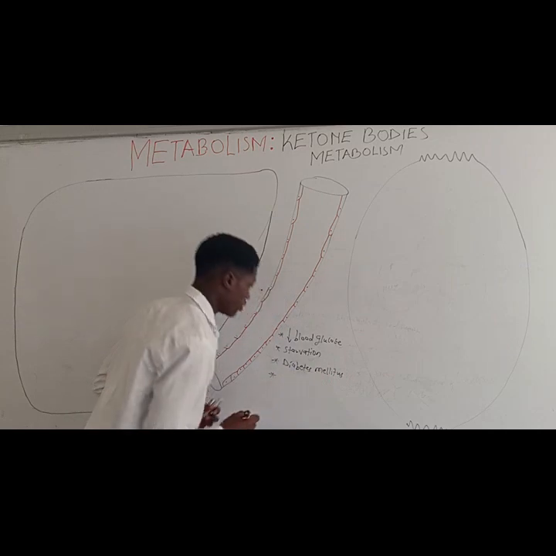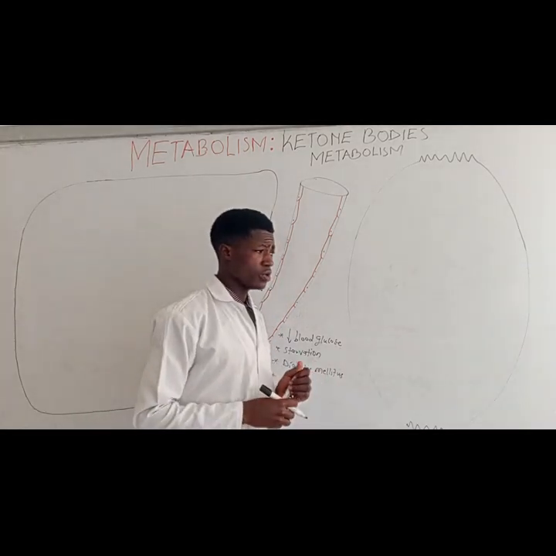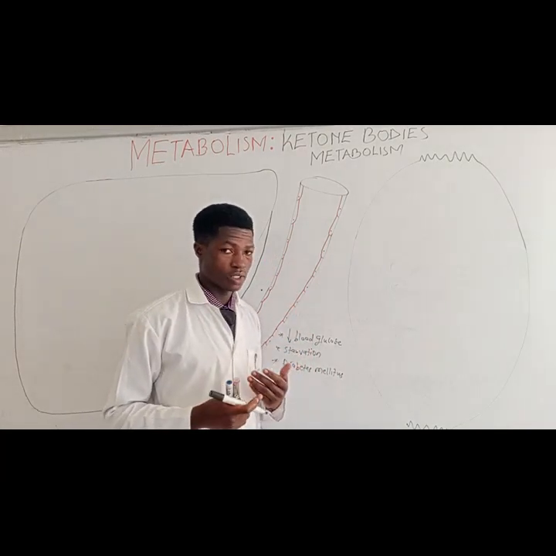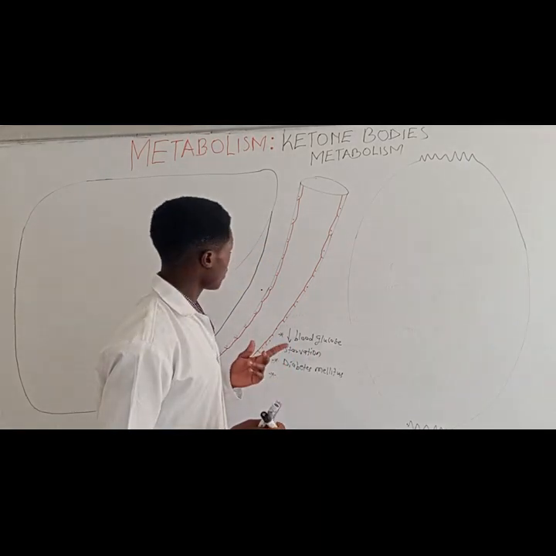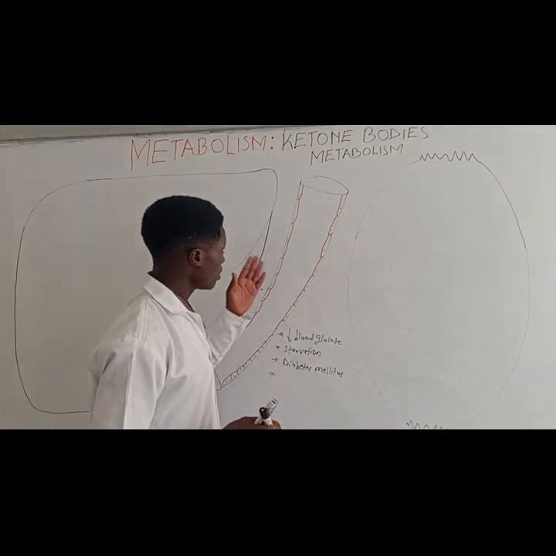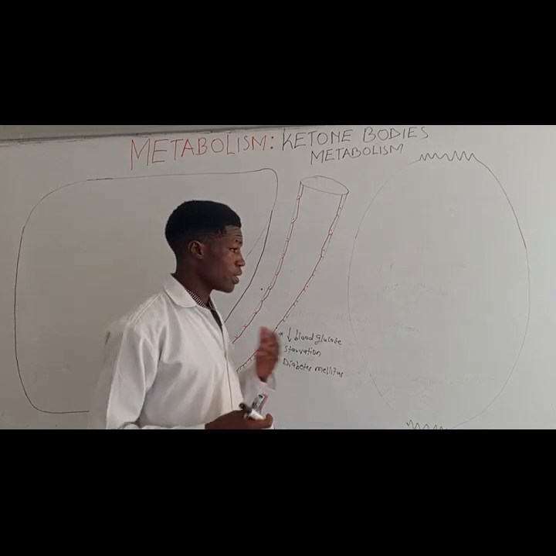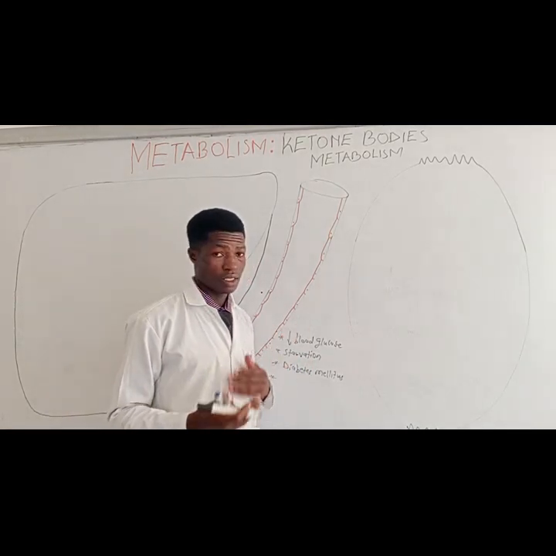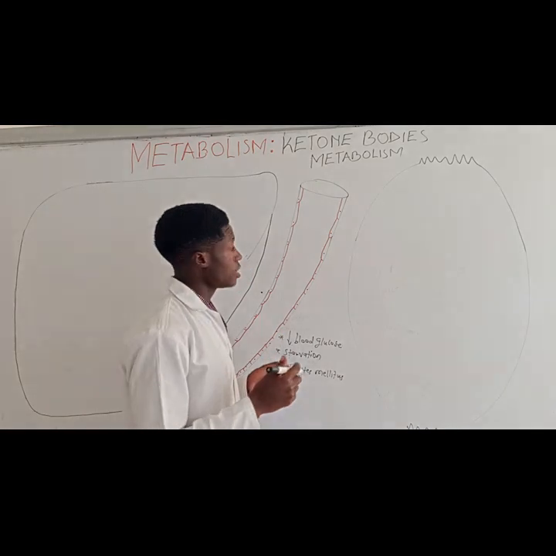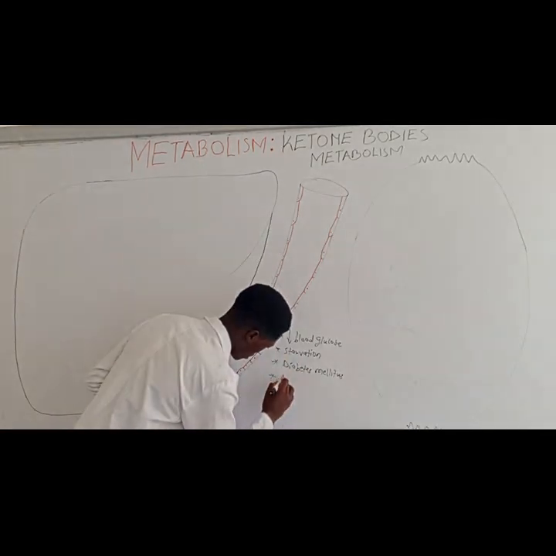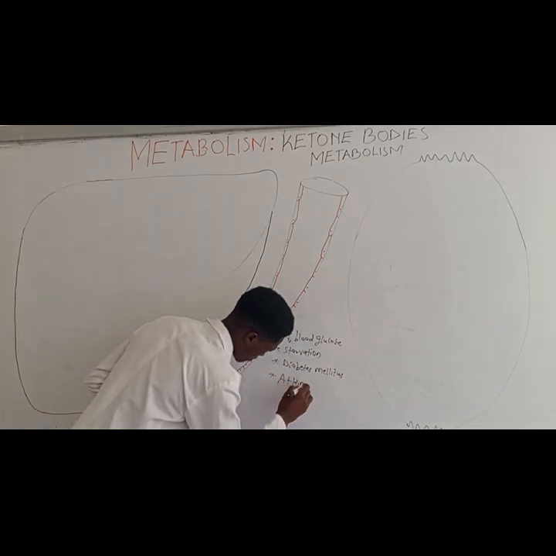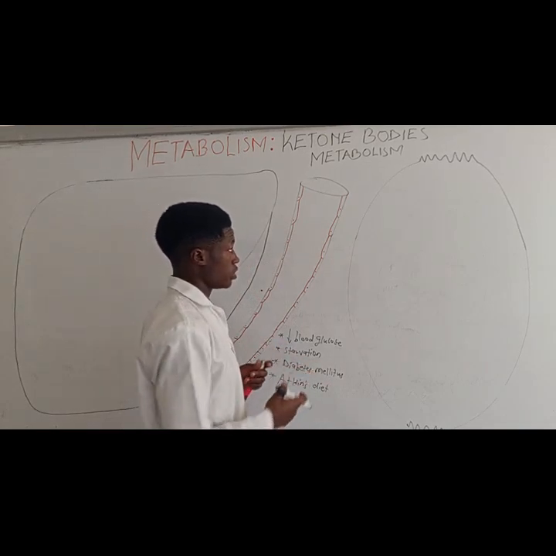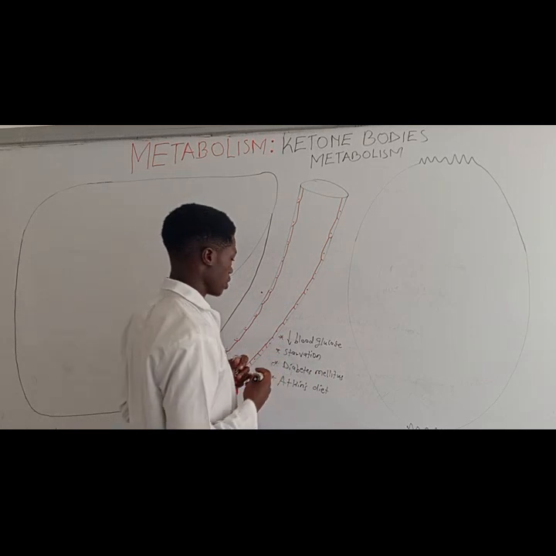Another condition in which we can synthesize ketone bodies: during starvation, of course, there's low blood glucose level. But also in conditions when you are eating a ketogenic diet, maybe you are trying to avoid eating carbohydrates, so you can just call it the Atkins diet or ketogenic diet. So when you avoid eating carbohydrates, you're going to reduce the amount of glucose in the body.